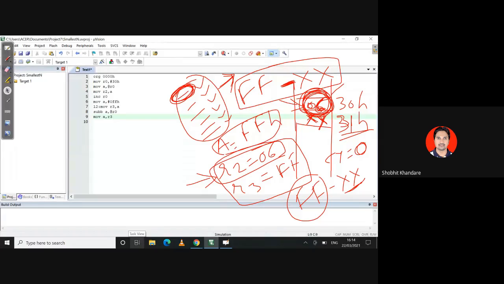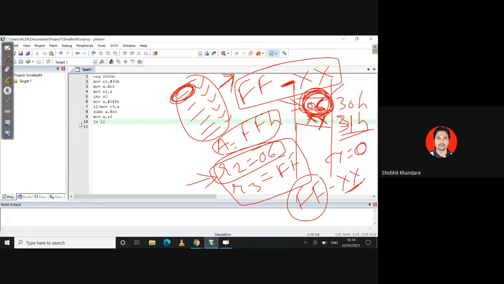Then you can write this instruction after the JC or before JC, whichever you prefer. Now here I am using jump if carry, JC. If carry is generated, where do I have to go? I have to go to some other label, and the label I have mentioned here is L1.